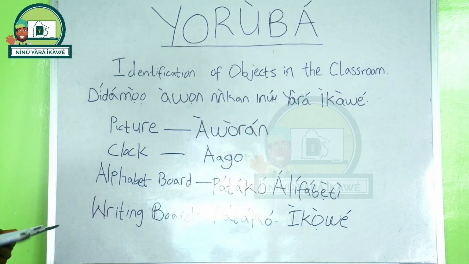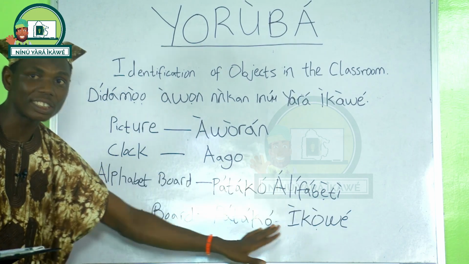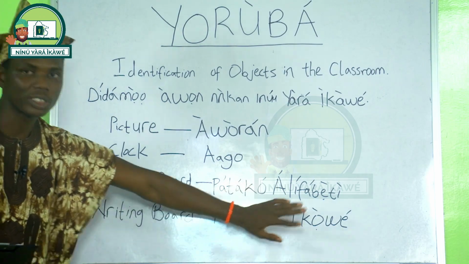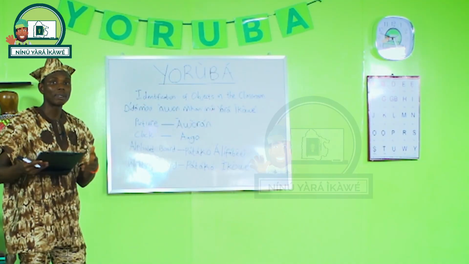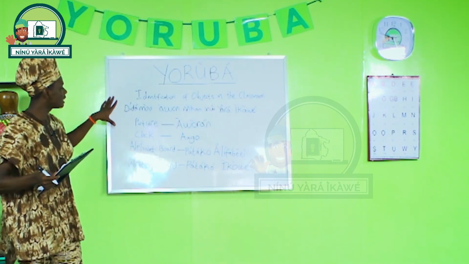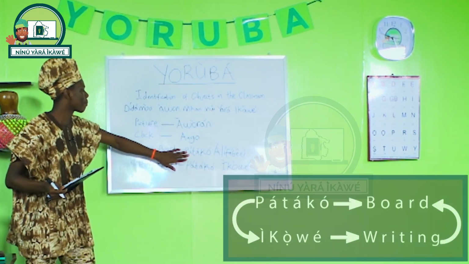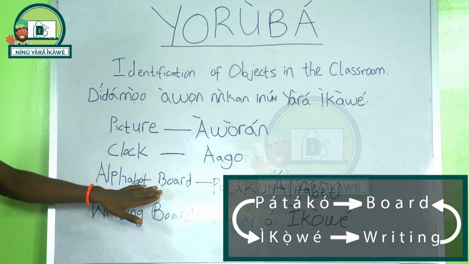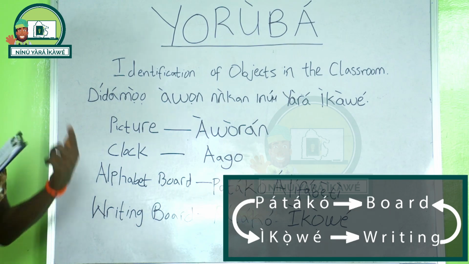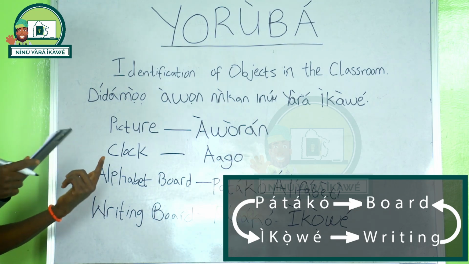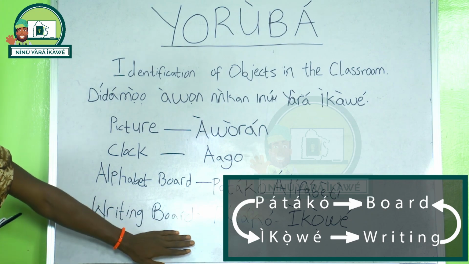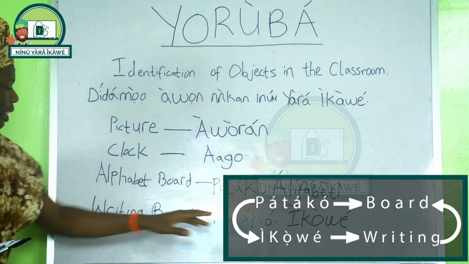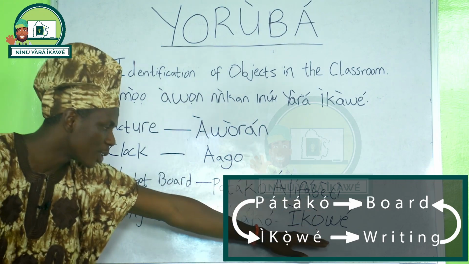Don't mind me for now that I am doing all of this. They are called diacritics, but in our later lessons, you definitely come to know them. But for now, just ignore them. I'll come to explain them as we proceed in our lessons. So writing board is known as pátákó ìkọ̀wé. Board is pátákó. The same explanation I gave to you here, that there is a manner of reordering words when we are translating from English to Yoruba, is the same thing we are applying here. Board, we name it first before naming the writing. So writing board, pátákó ìkọ̀wé.